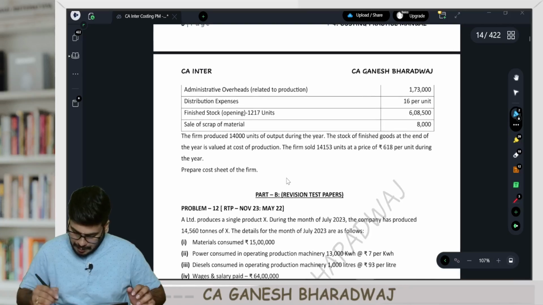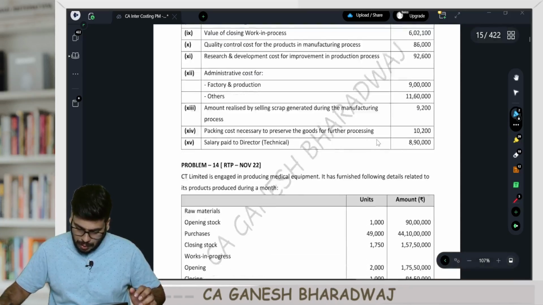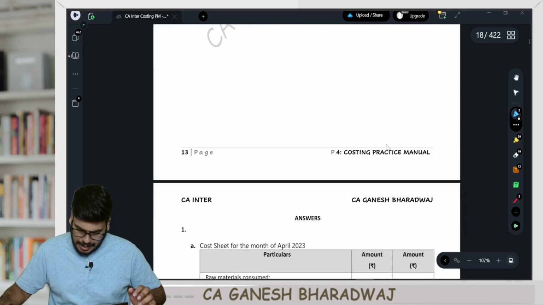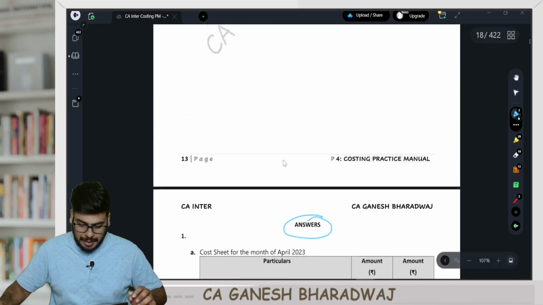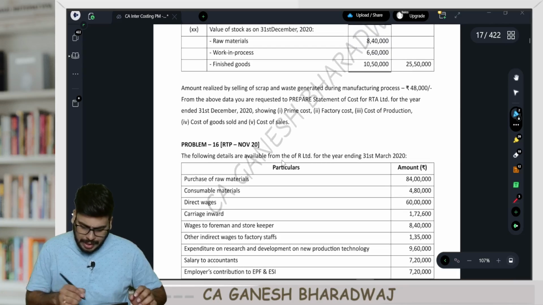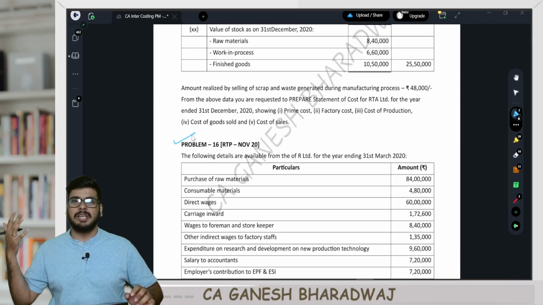Now, if you look at this, at the end of the chapter, once the chapter gets over, look at this, Part B is RTPs. Once the chapter gets over, at the end of this, we are providing the solutions also. Now you might be having a doubt. Why, sir, you are giving a question here, below the question itself you can give us the answer?